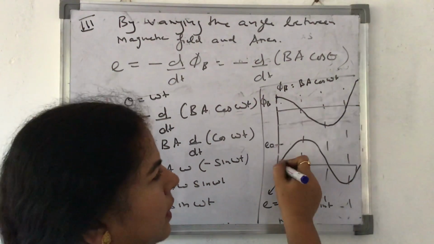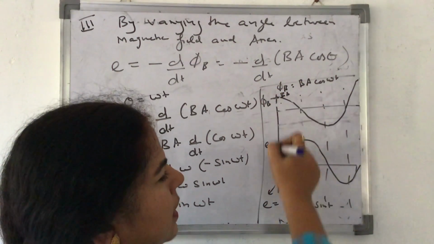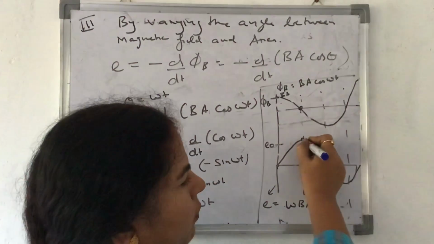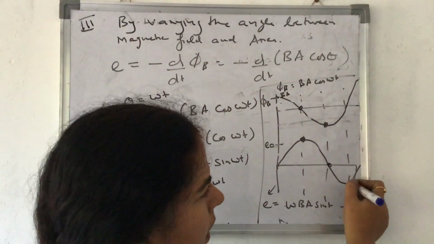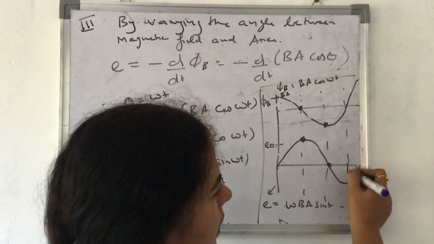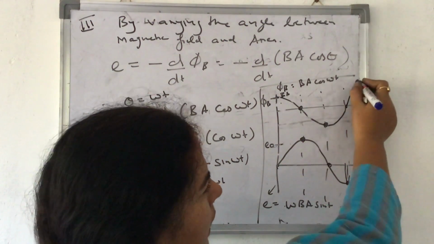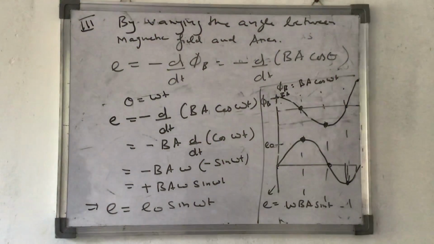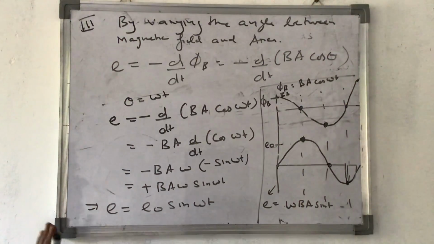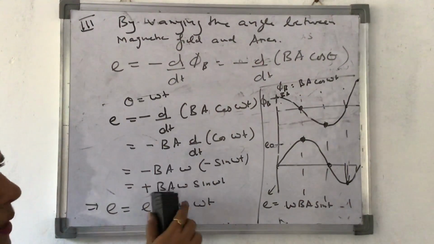When flux is maximum, what is the value of dA? When this is 0, this is 0; when this is maximum, then this is 0; next negative maximum, then it is 0, then it comes over here. What value will it be? It will be negative maximum, then it is 0 and then again positive maximum, and it starts over here. This is how they are related, and the same thing is used in the AC generator also. Let me just tell you experimentally how it is used. Is this clear to you?